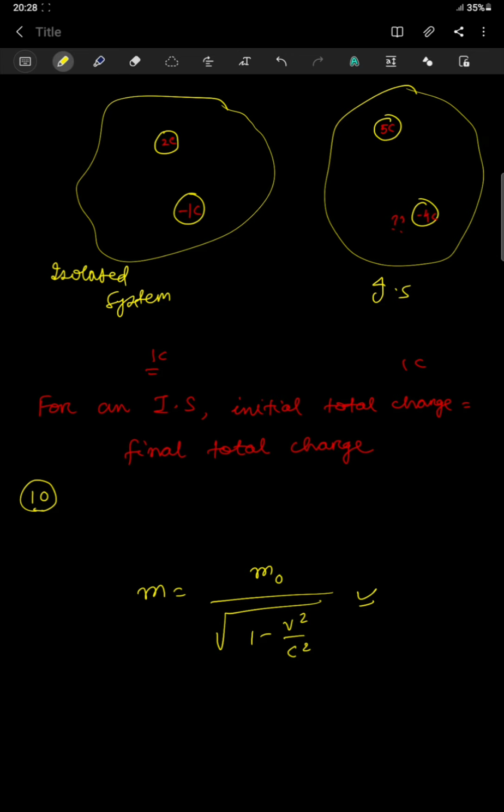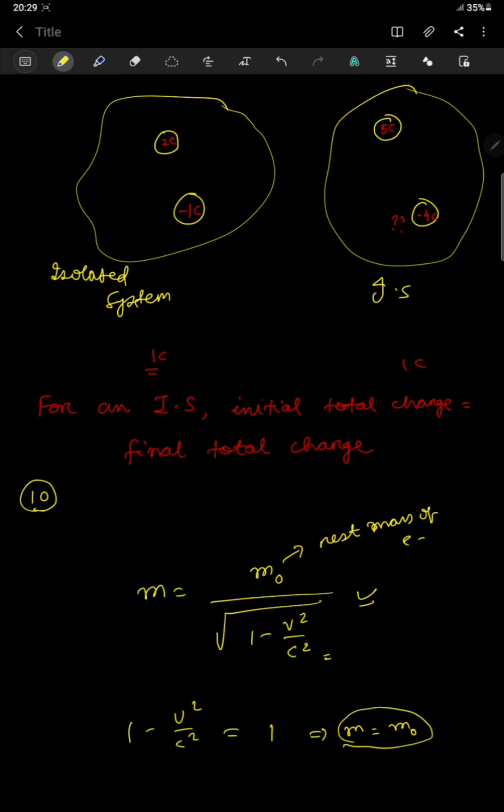Those velocities are quite less in comparison to the velocity of light, c is the velocity of light. So since v is very less, 1 minus v square by c square will be equal to 1. Then m is equal to m naught. What is m naught? m naught is the rest mass of the electron. So this is basically m is equal to m naught. That is why in general we don't speak of this.